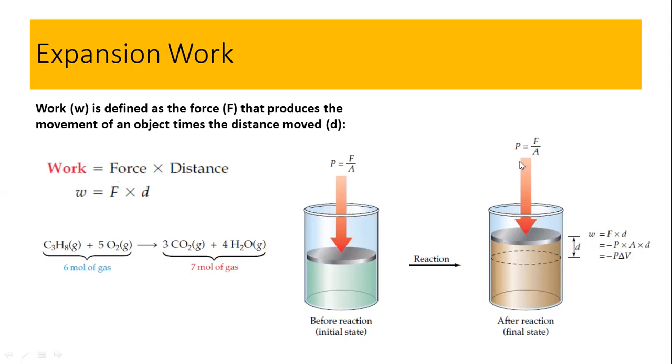Now here two pressures are involved. One is the internal pressure, another one is the external pressure. So whenever there is an expansion, the internal pressure must always be greater than the external pressure. Then there should be an expansion over here.